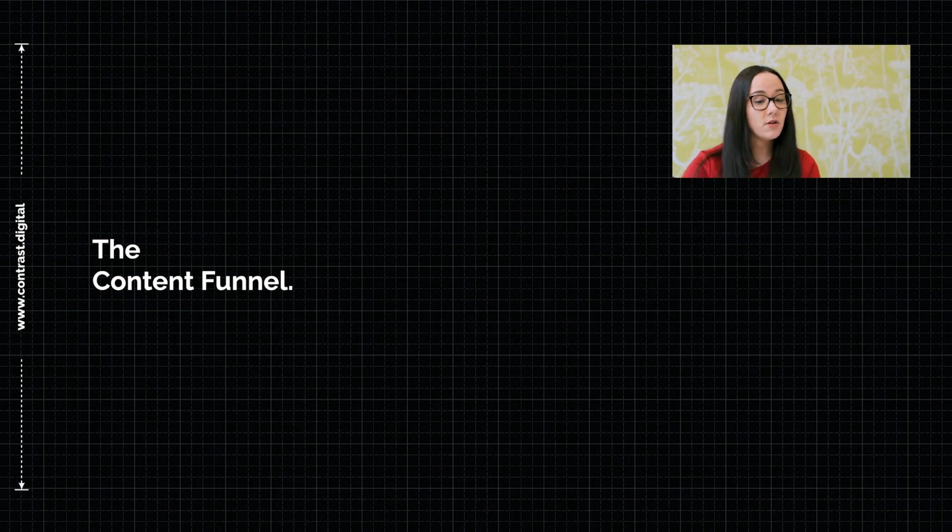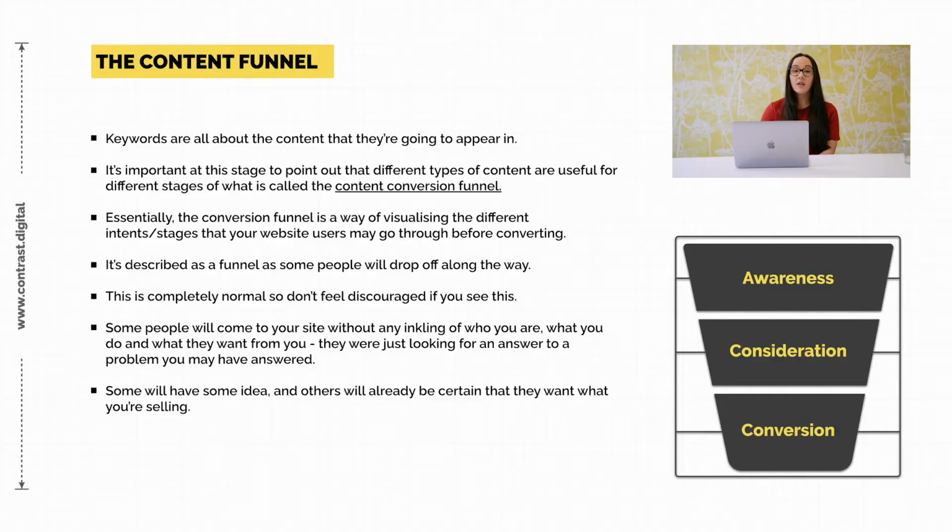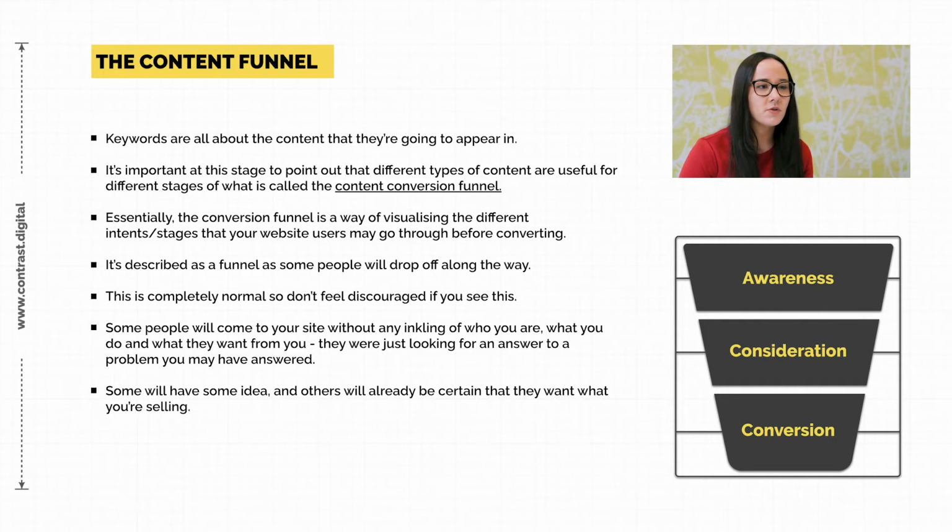So first and foremost, we're going to look at what the content funnel is. Keywords are all about the content that they're going to appear in. So in order to understand what keywords to put on a website, you need to understand what the content funnel is. Essentially, there are different types of content that you're going to have on your website. Some of them are for the awareness stage. So this is when people don't actually know who you are yet, but they're just looking for informational stuff that you might be talking about and therefore getting on your website.